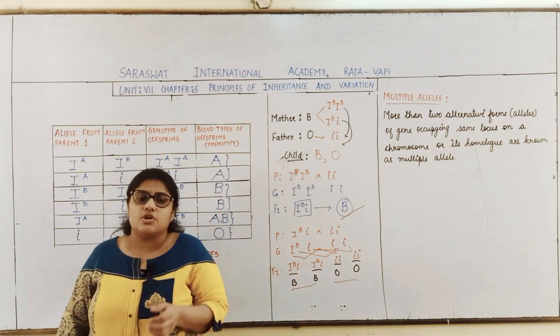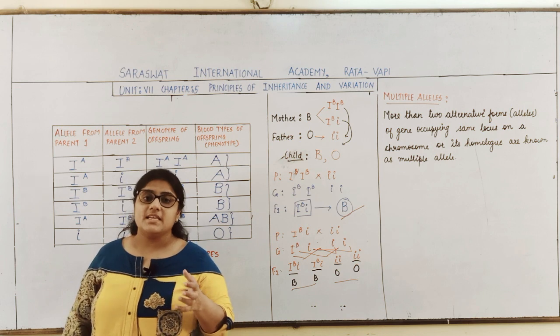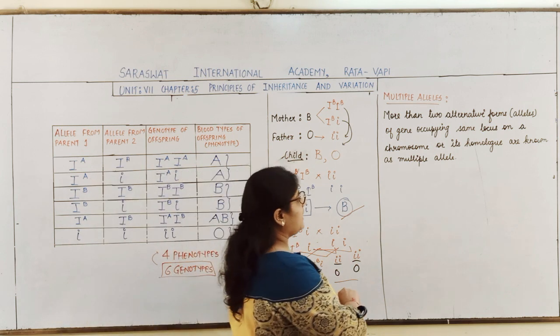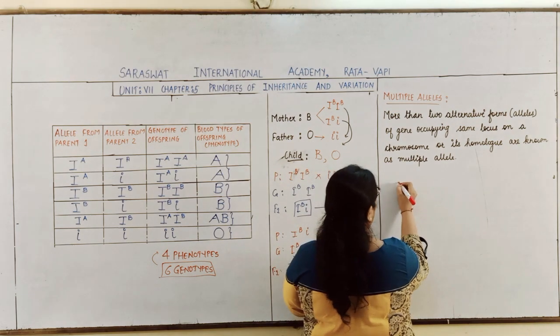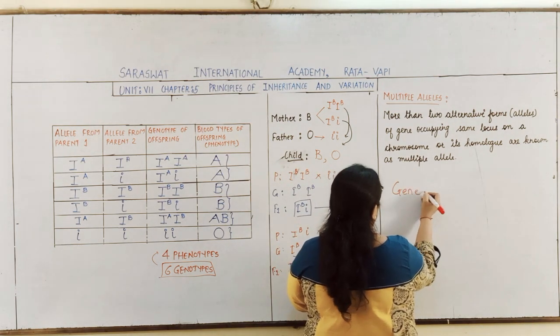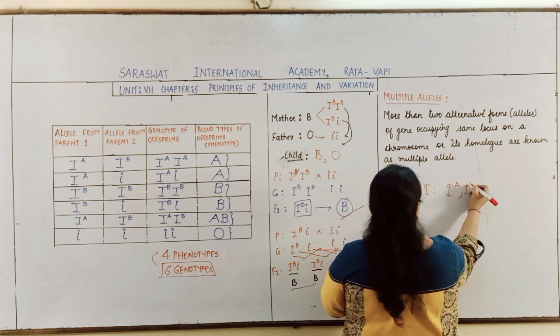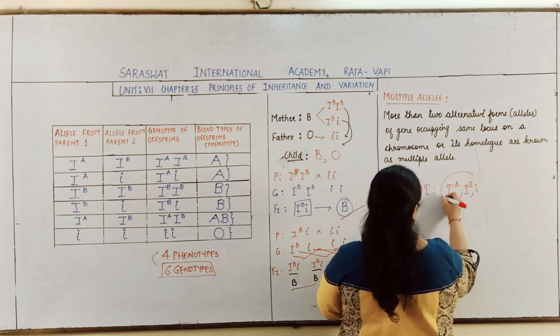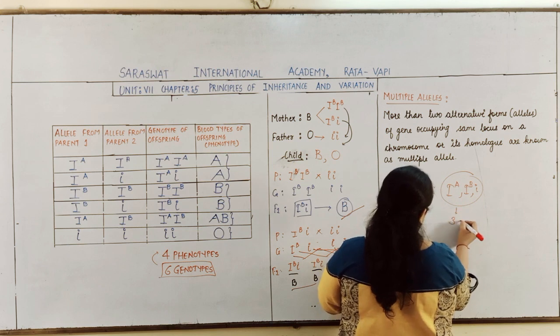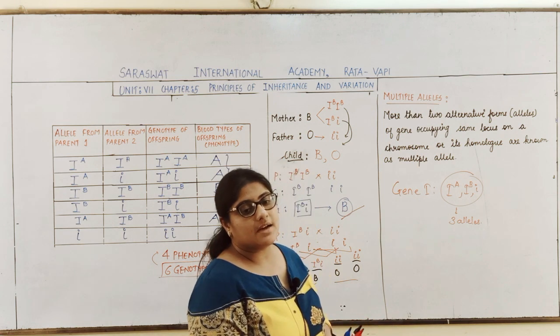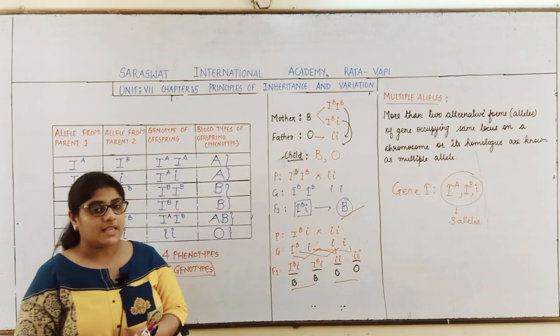The blood group is controlled by gene I, and this gene I has 3 alleles: IA, IB and small i. Therefore the human blood group system also provides an example of multiple alleles.